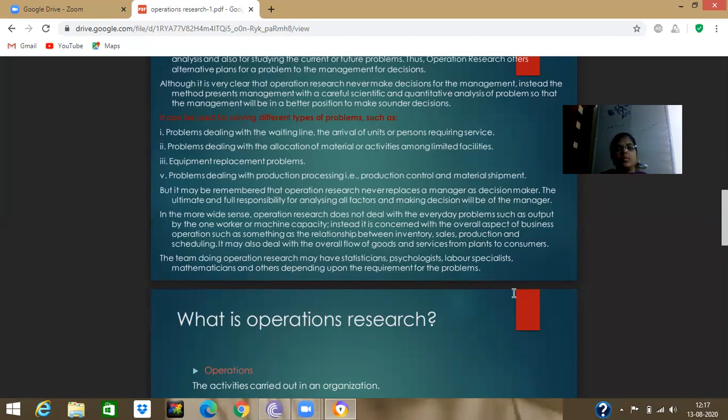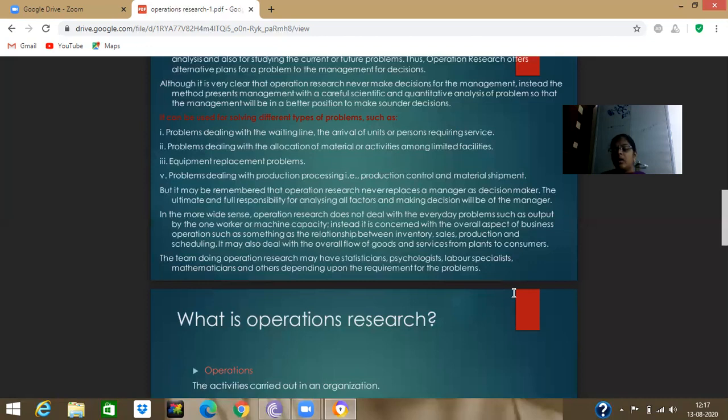In the same way, there are problems dealing with the allocation of material or activities among limited facilities. For example, we want to run a company. If we want to run a company, we don't know how much material we have, how many activities, or how to deal with the process. But if we take one method of operations research, we know how much material or allotment we provide to the given machine, and it gives the best allocation of material or activities among our limited facilities.